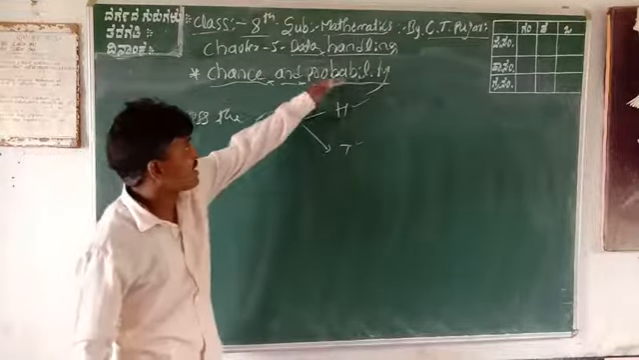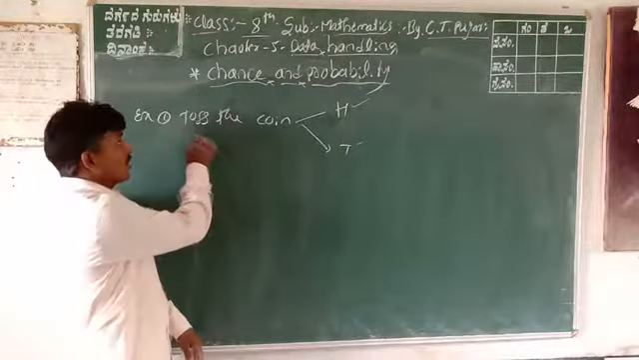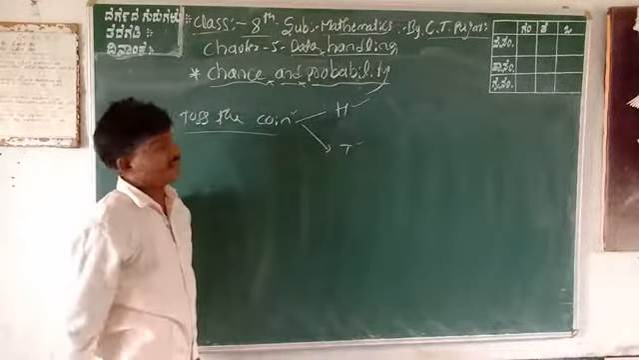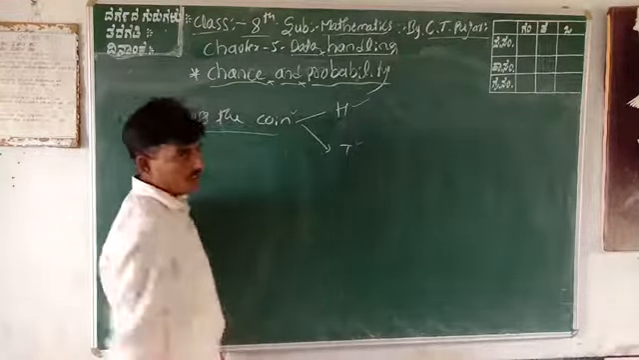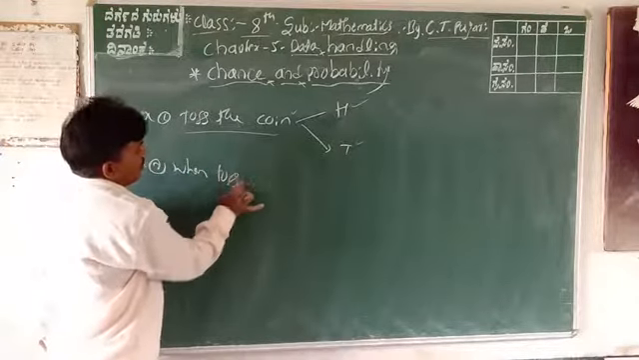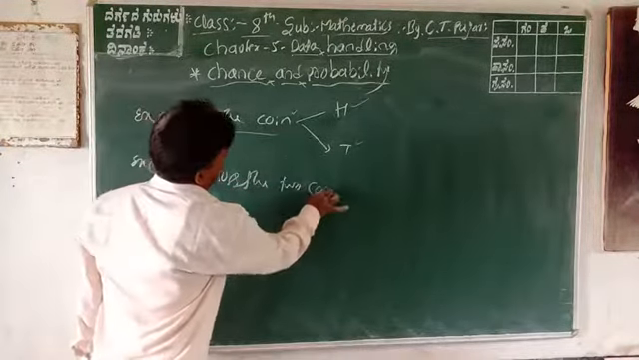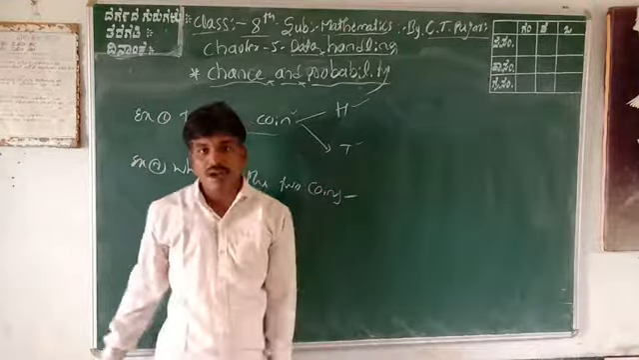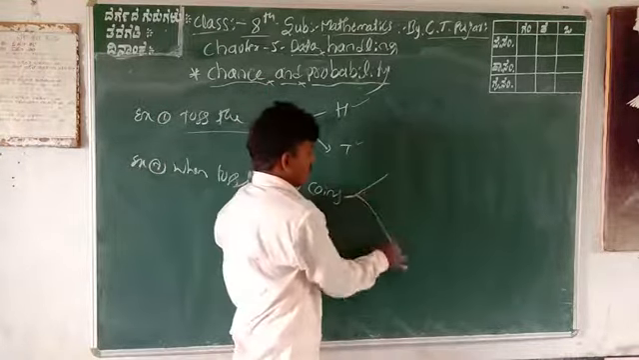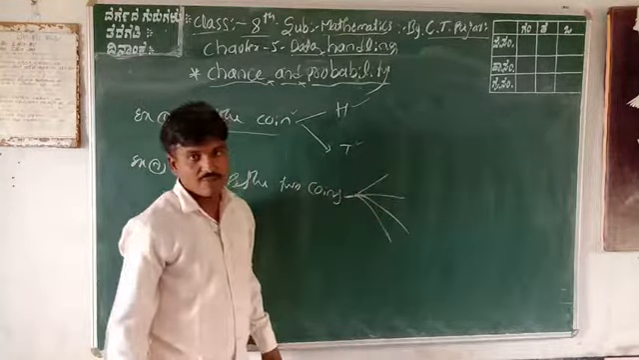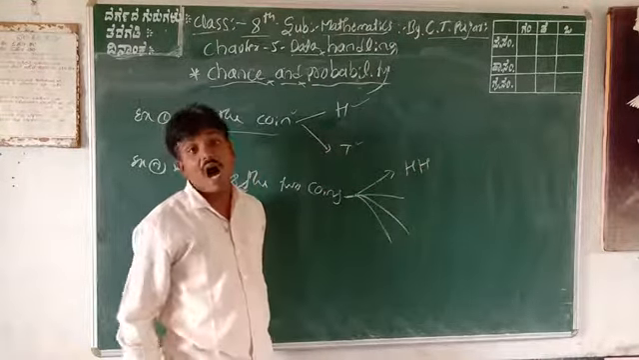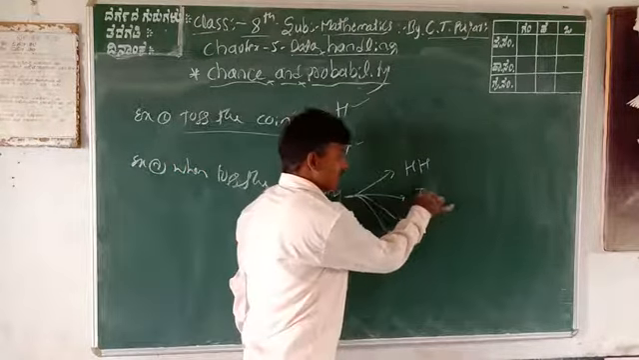So probability is, when you toss a single coin, the two results are here. One is head, one is tail. What about example number 2, when you toss two coins? How many results are here? Two coins at a time, how many results are here? Four results are here. One result is head, head. Otherwise, another result is tail, tail.